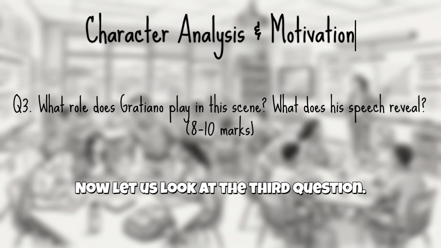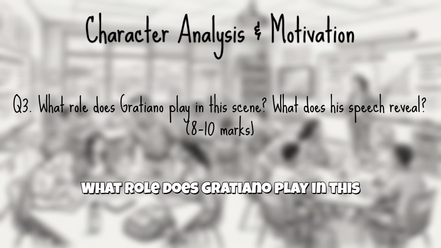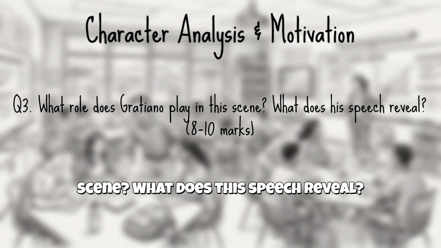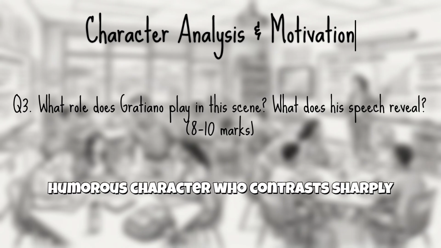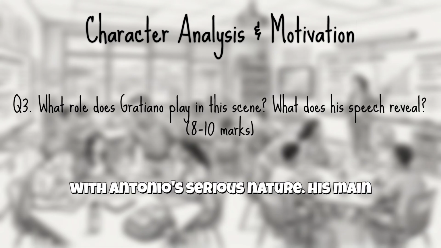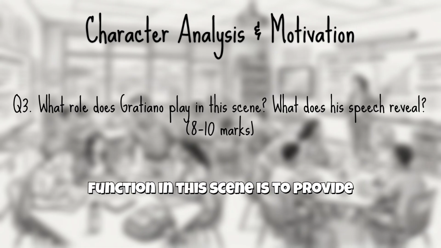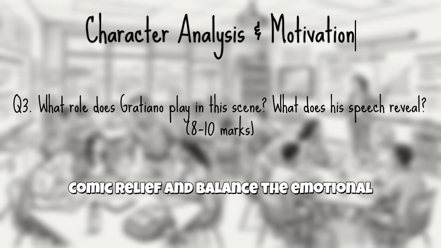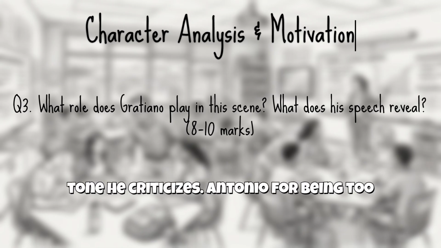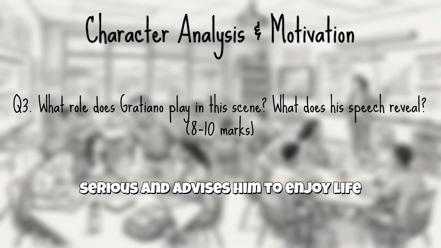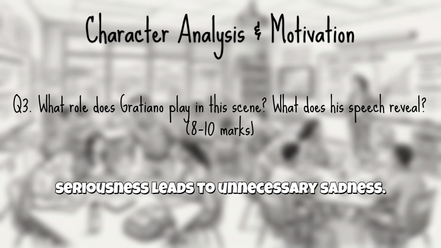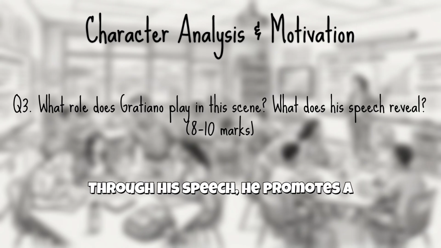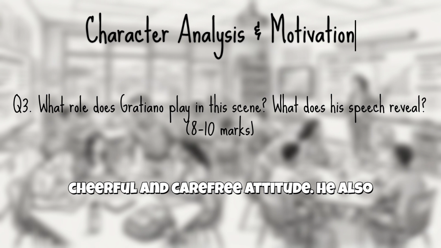Now, let us look at the third question. What role does Gratiano play in this scene? What does his speech reveal? Gratiano plays the role of a lively and humorous character who contrasts sharply with Antonio's serious nature. His main function in this scene is to provide comic relief and balance the emotional tone. He criticizes Antonio for being too serious and advises him to enjoy life more. According to Gratiano, excessive seriousness leads to unnecessary sadness. Through his speech, he promotes a cheerful and carefree attitude.